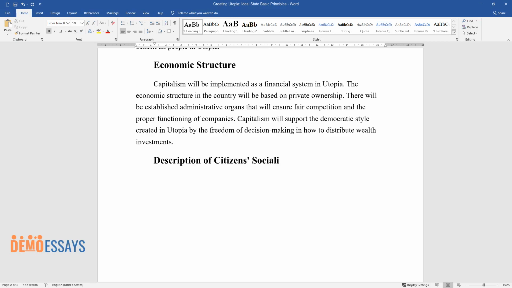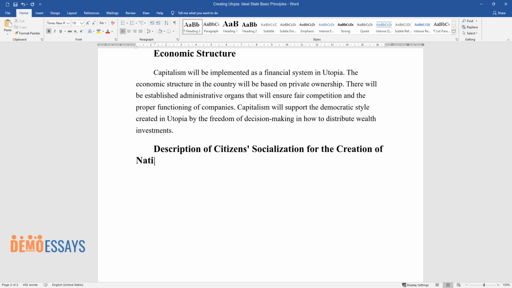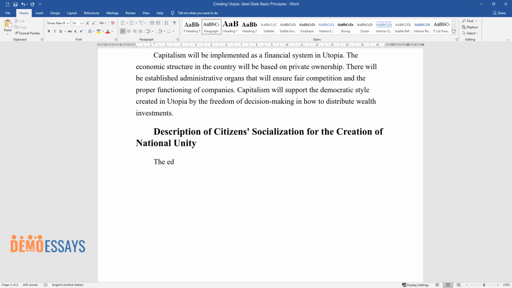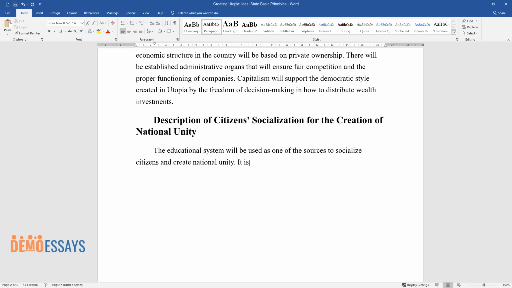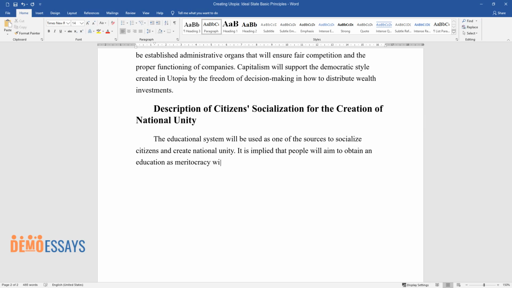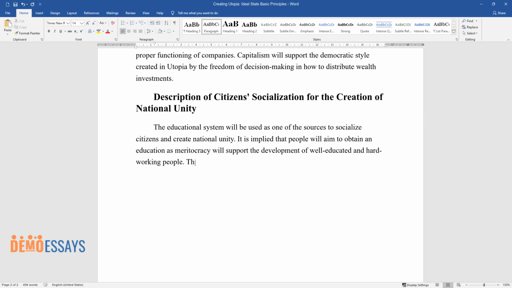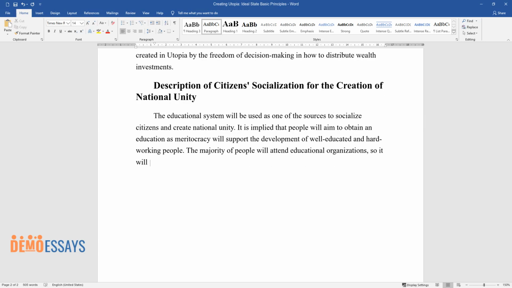Description of citizens' socialization for the creation of national unity. The educational system will be used as one of the sources to socialize citizens and create national unity. It is implied that people will aim to obtain an education as meritocracy will support the development of well-educated and hardworking people. The majority of people will attend educational organizations, so it will be easier to develop interpersonal ties.